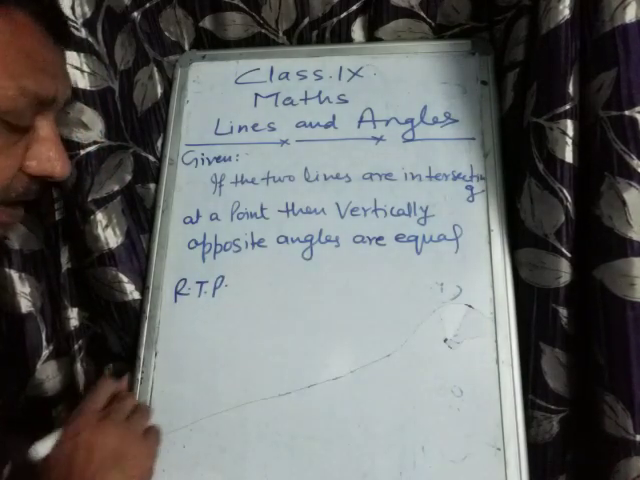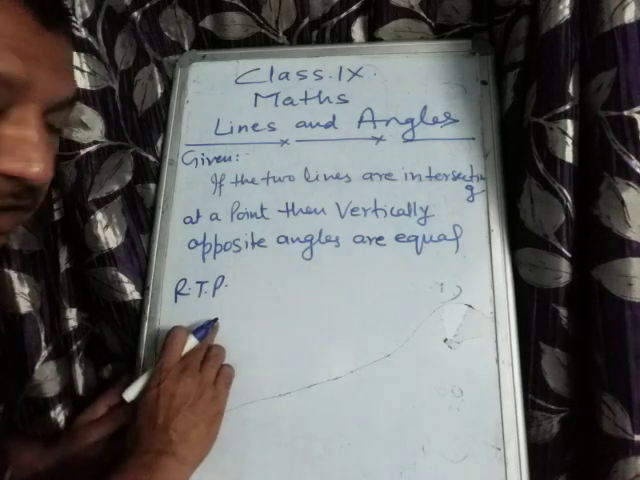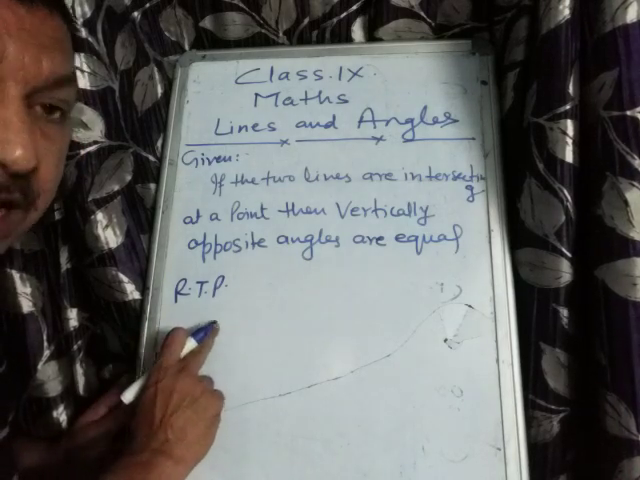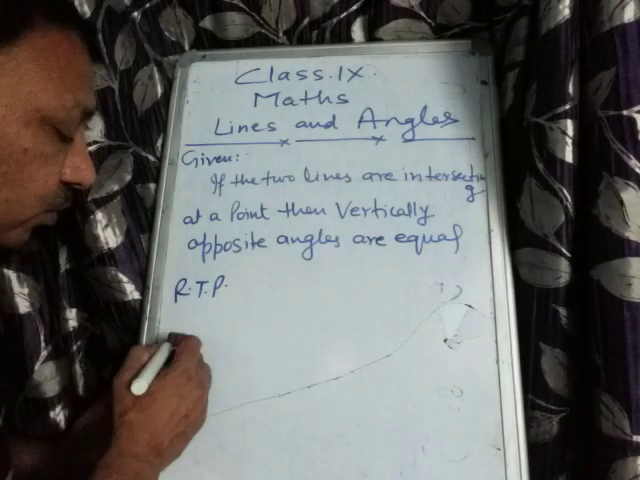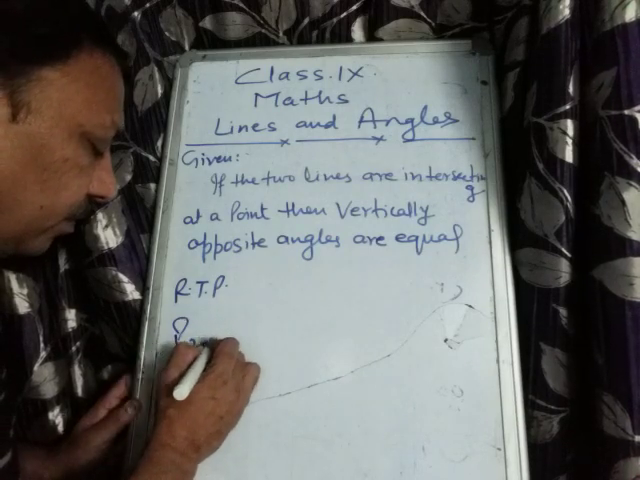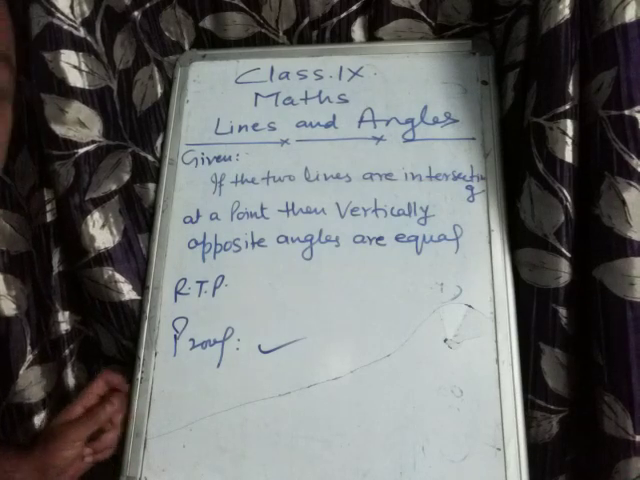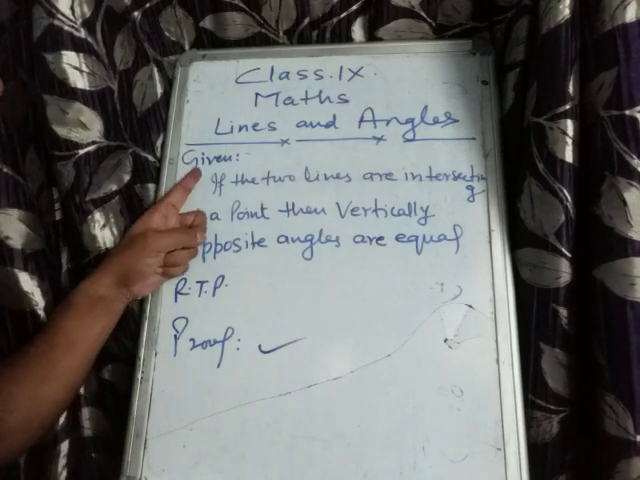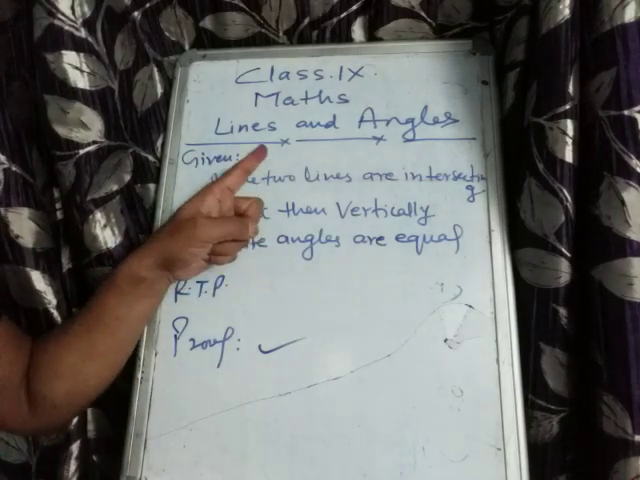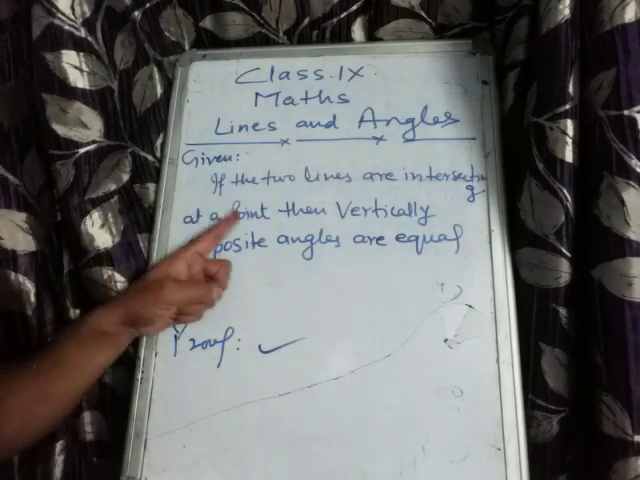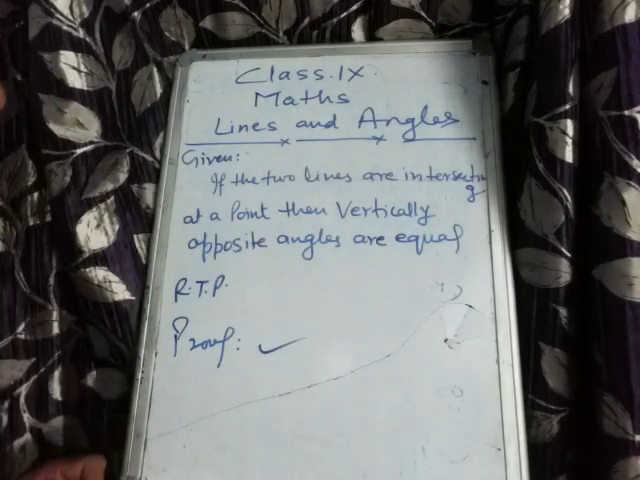उसमें हमें प्रूफ करना पड़ता है. And after that, if the construction is required, then you will write construction, and if the construction is not needed, then you will come to the proof. यहाँ से proof शुरू हो जाएगा. Okay. तो given thing you must note it down. Given is, if the two lines are intersecting at a point, then the vertically opposite angles are equal.